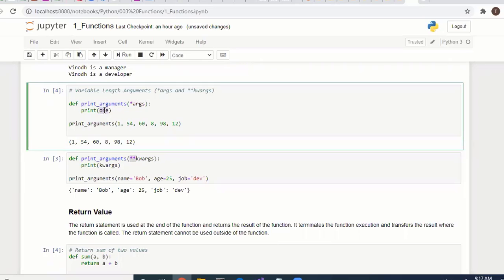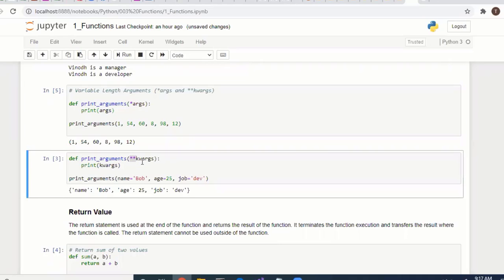Star is the only important thing here. If you are using a double star, you can pass any number of parameters with key and value. Any number of parameters. So print keyword args. Double star is the important thing, and you can use any word instead of kwargs.